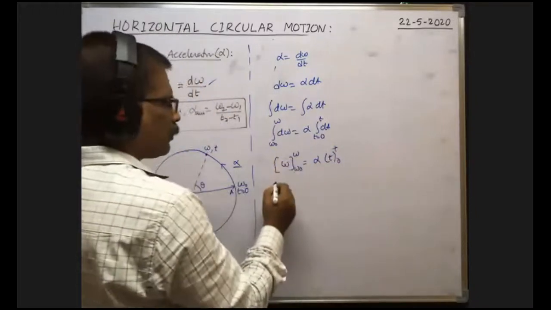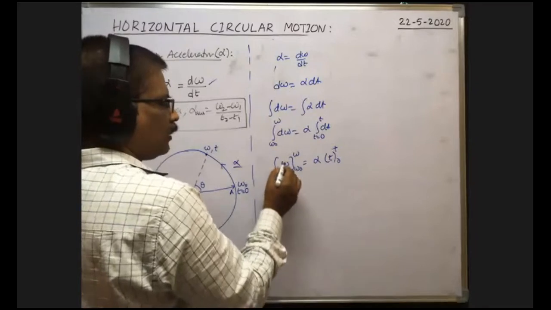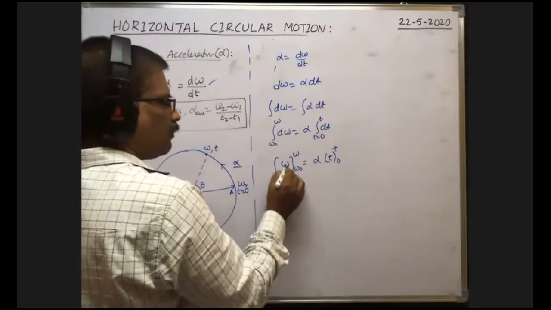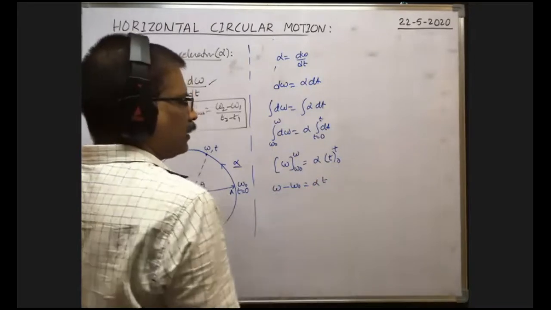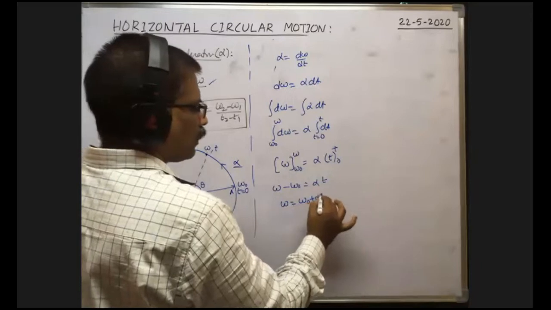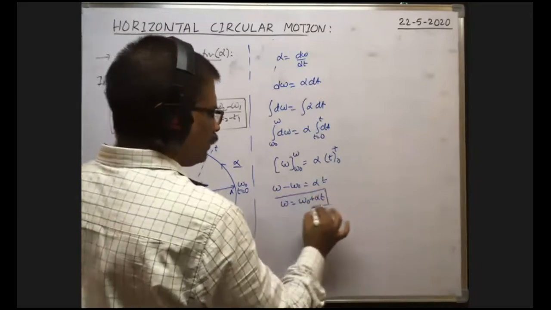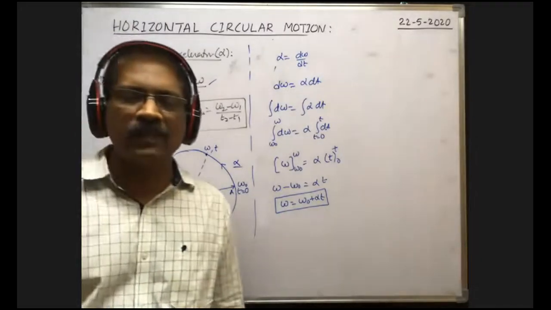Now you substitute upper limit. Instead of omega, you substitute upper limit. Before substituting lower limit, you have to put minus sign. Instead of omega, you substitute omega naught, is equal to alpha into, when you substitute the limits, you will get t only. Then omega is equal to omega naught plus alpha t. This is the first equation of motion in rotative motion, just like v is equal to u plus at.